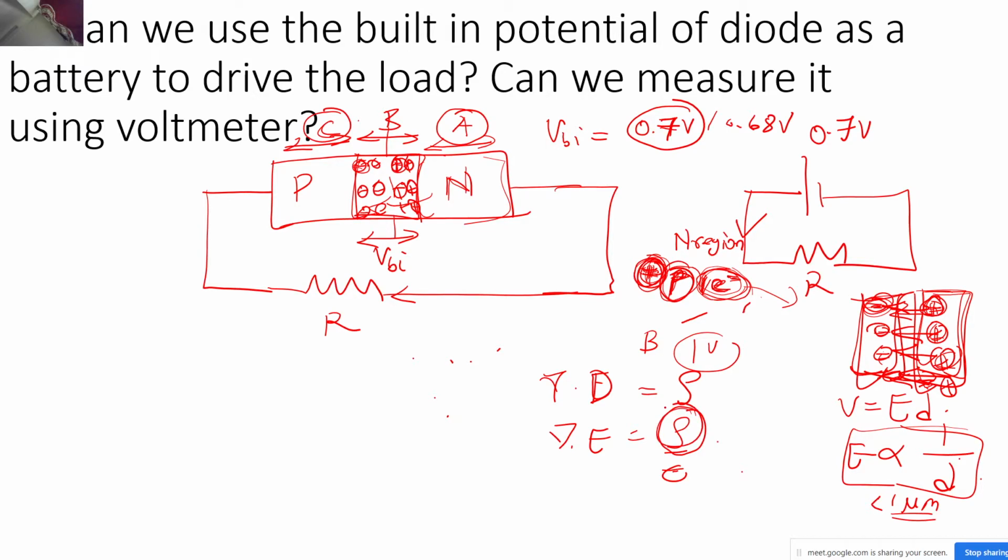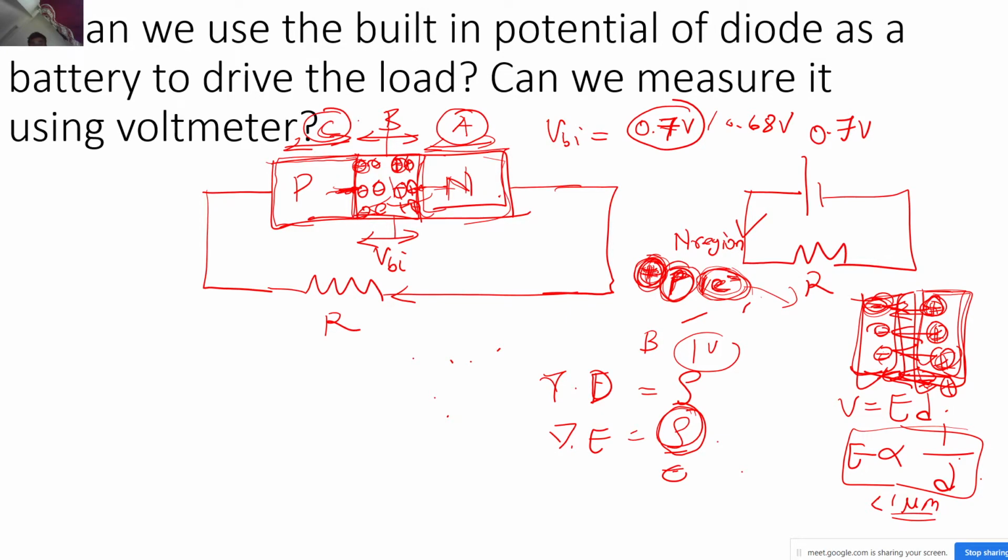So now I hope this question was clear. And now the problem is when you are trying to measure the voltage across this. You want to measure this VBI, the built-in potential. You have to connect the probes directly over here. And why do you have to connect the probes directly over here? Because there is no electric field existing in this C region as well as in this A region.